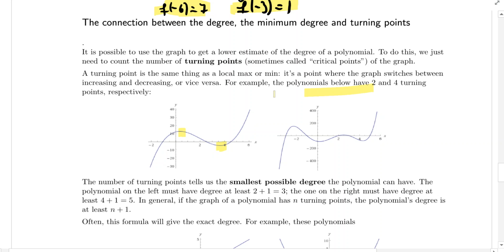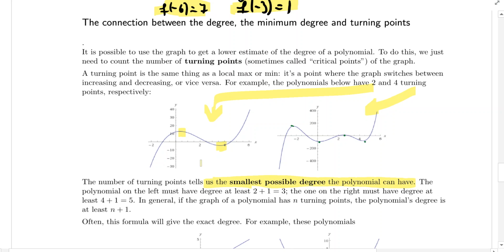And this one has 4 turning points: 1, 2, 3, and then 4. So the number of turning points basically tells us the smallest possible degree of the polynomial.